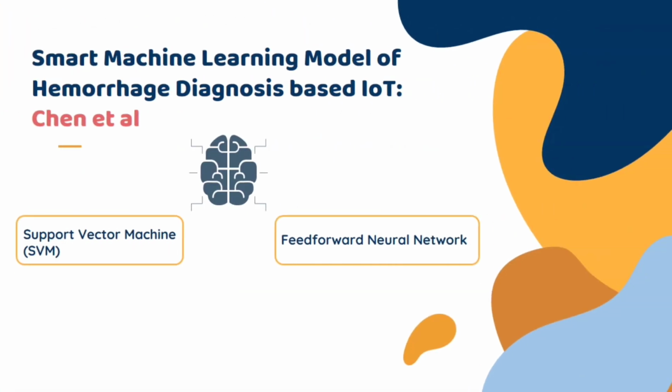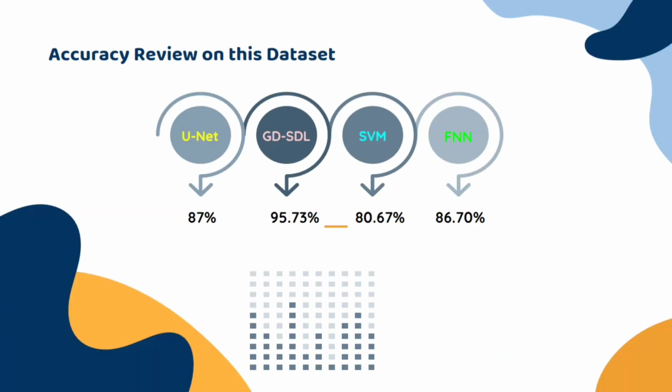In another research, Chen et al. presented a smart IoT-based application for hemorrhage classification using machine learning algorithms. In their paper, the accuracy obtained was 80.67% for support vector machine and 86.70% for feed-forward neural network. To summarize, here is an accuracy review on this dataset.